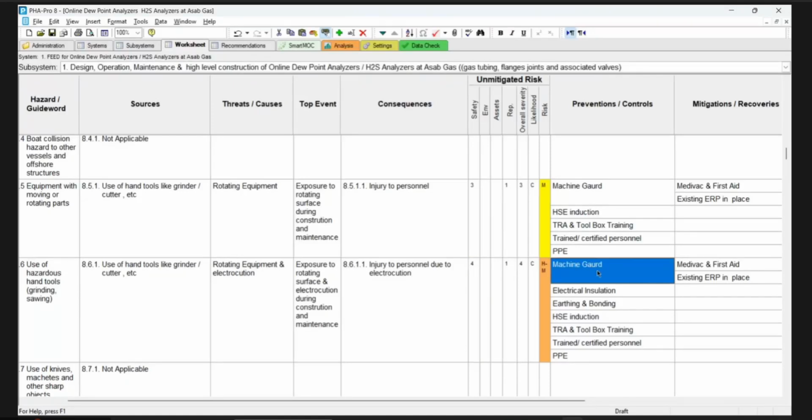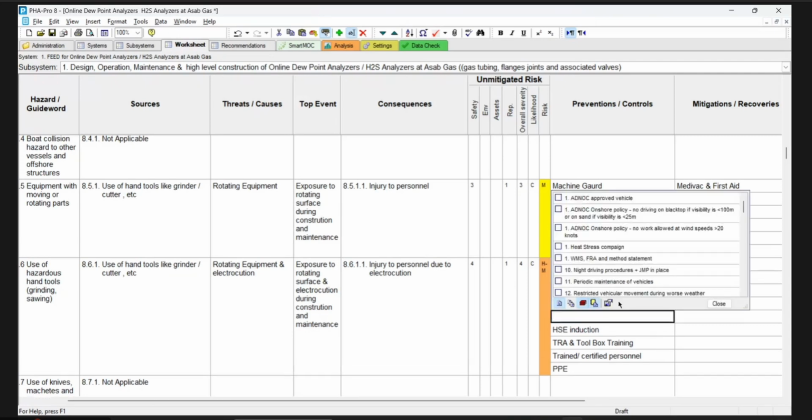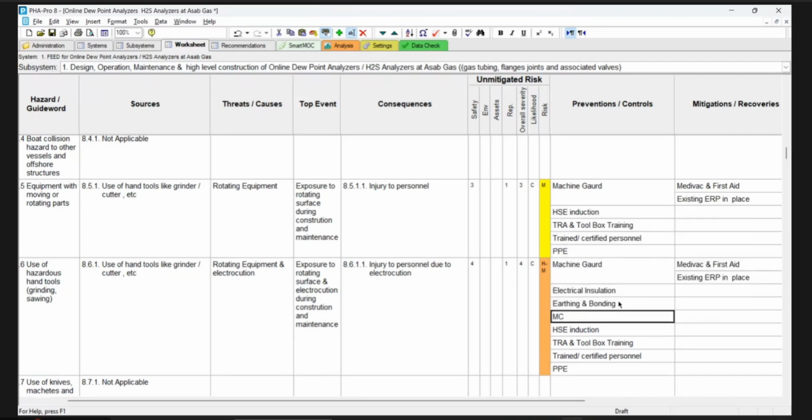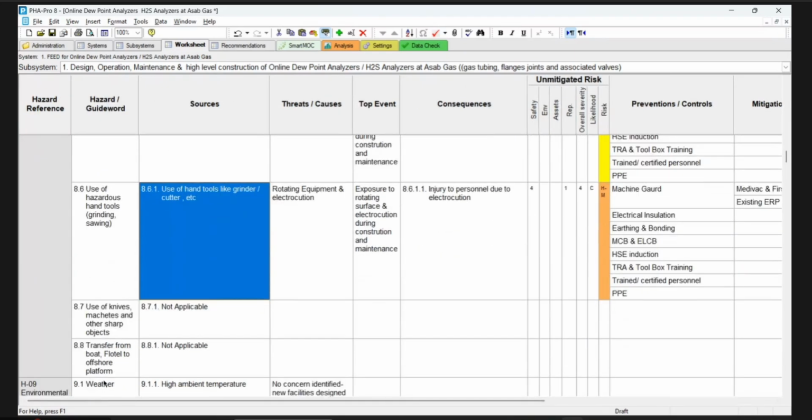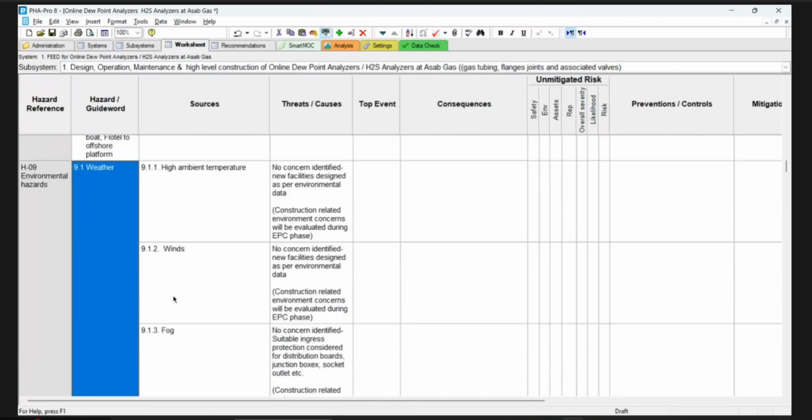So we are saying machine guarding, electrical insulation, earthing, bonding, HSE in this one. And you have got main circuit MCB and ELCB, probably ELCB during construction. So that is the standard for construction risk. For weather, this will be weather friendly and compliant to the worst case scenario.